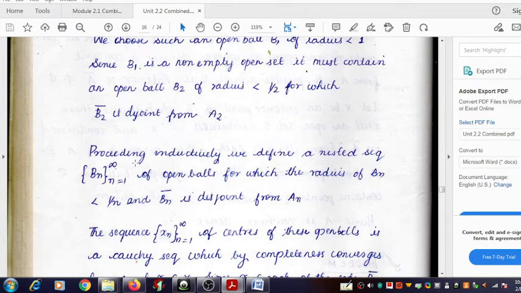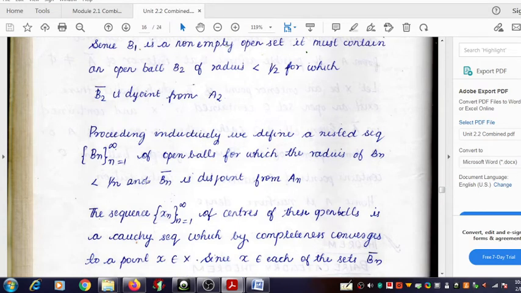B2 is completely contained in B1, and B3 was chosen from B2, so B3 is completely contained in B2, and the next open ball B4 is contained in B3. Thus you get a nested sequence of open balls. We can say it's a sequence of nested open balls Bn, where n varies from 1 to infinity.